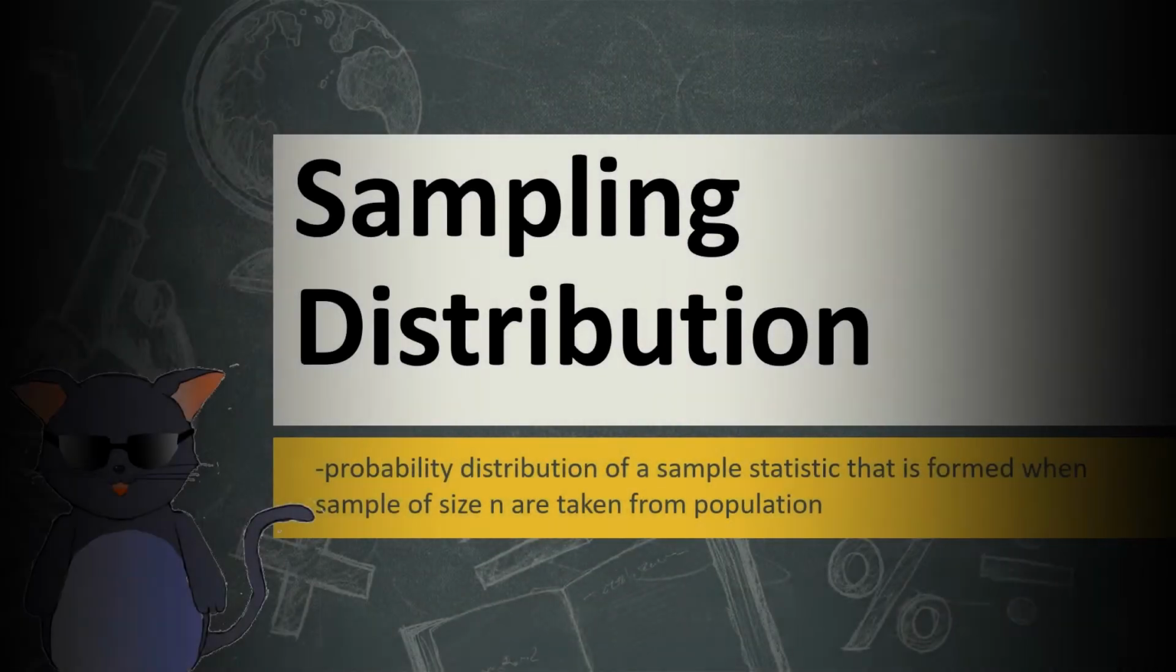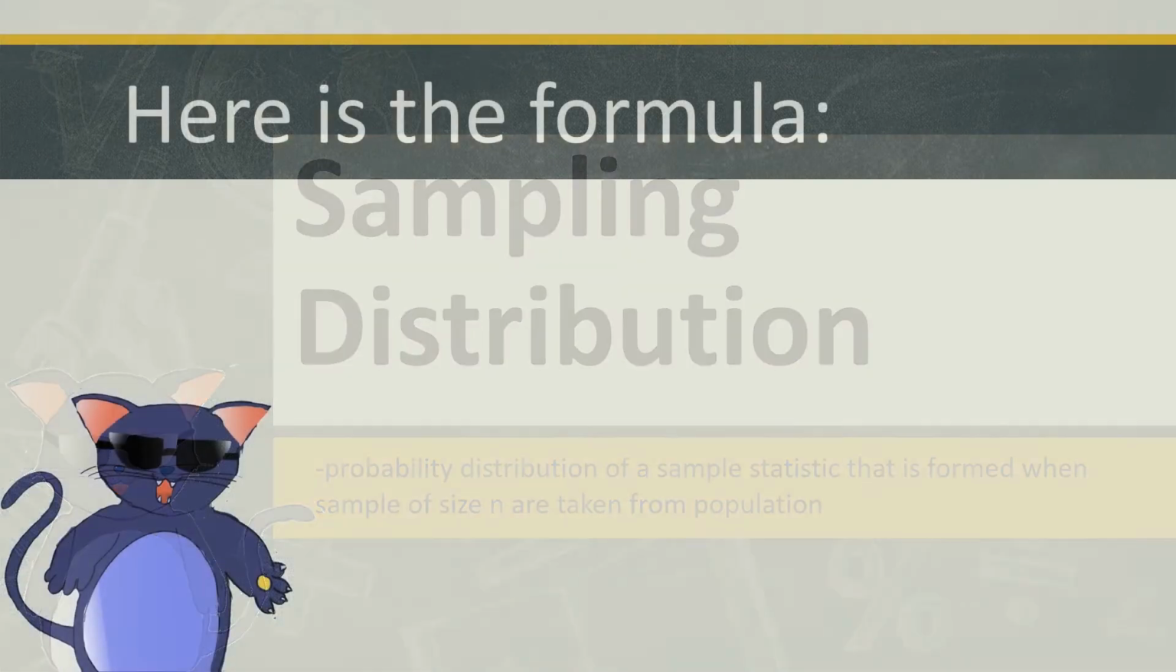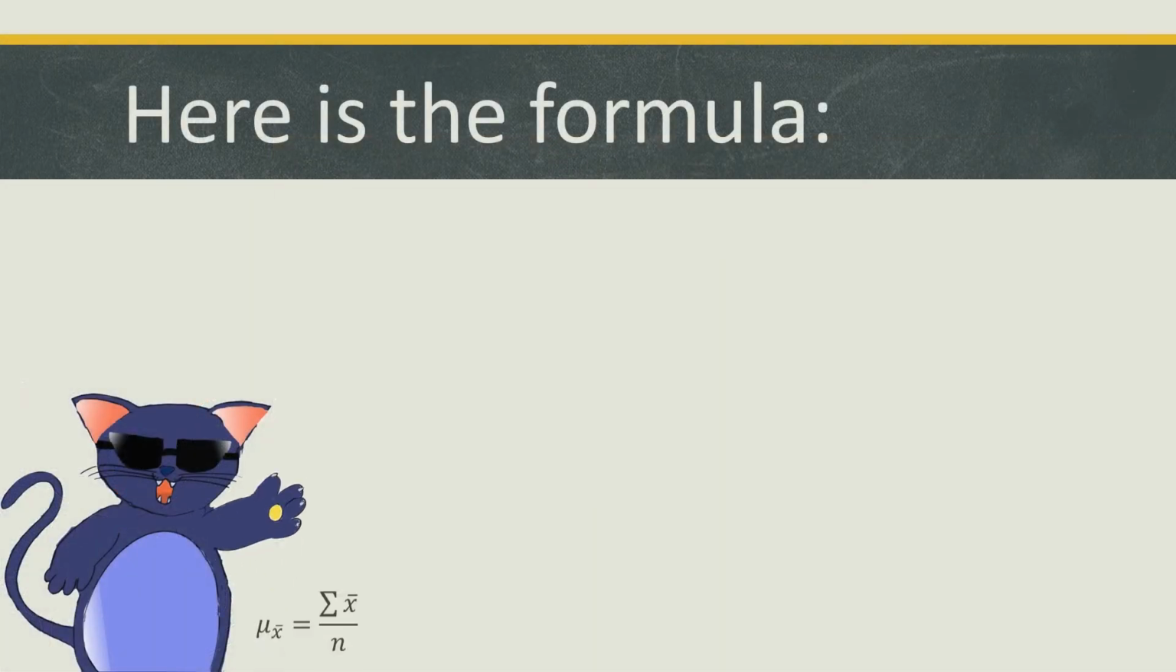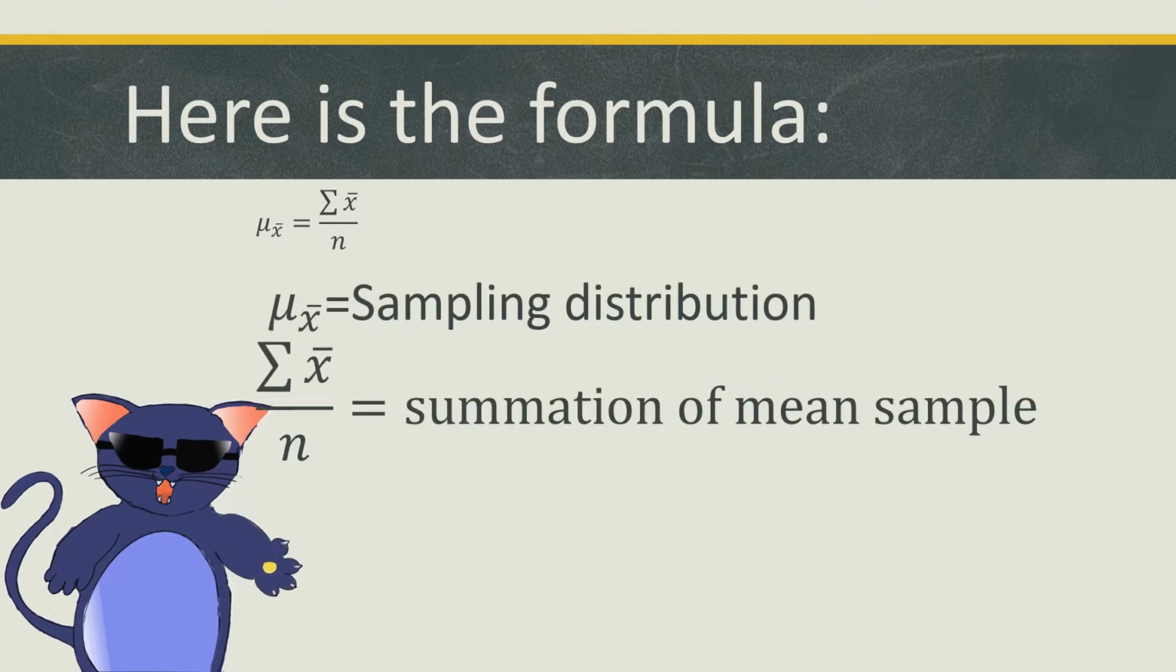So, sampling distribution. Probability distribution of a sample statistic that is formed when samples of size n are taken from a population. Here's the formula. Sampling distribution is equal to summation of mean sample over population.